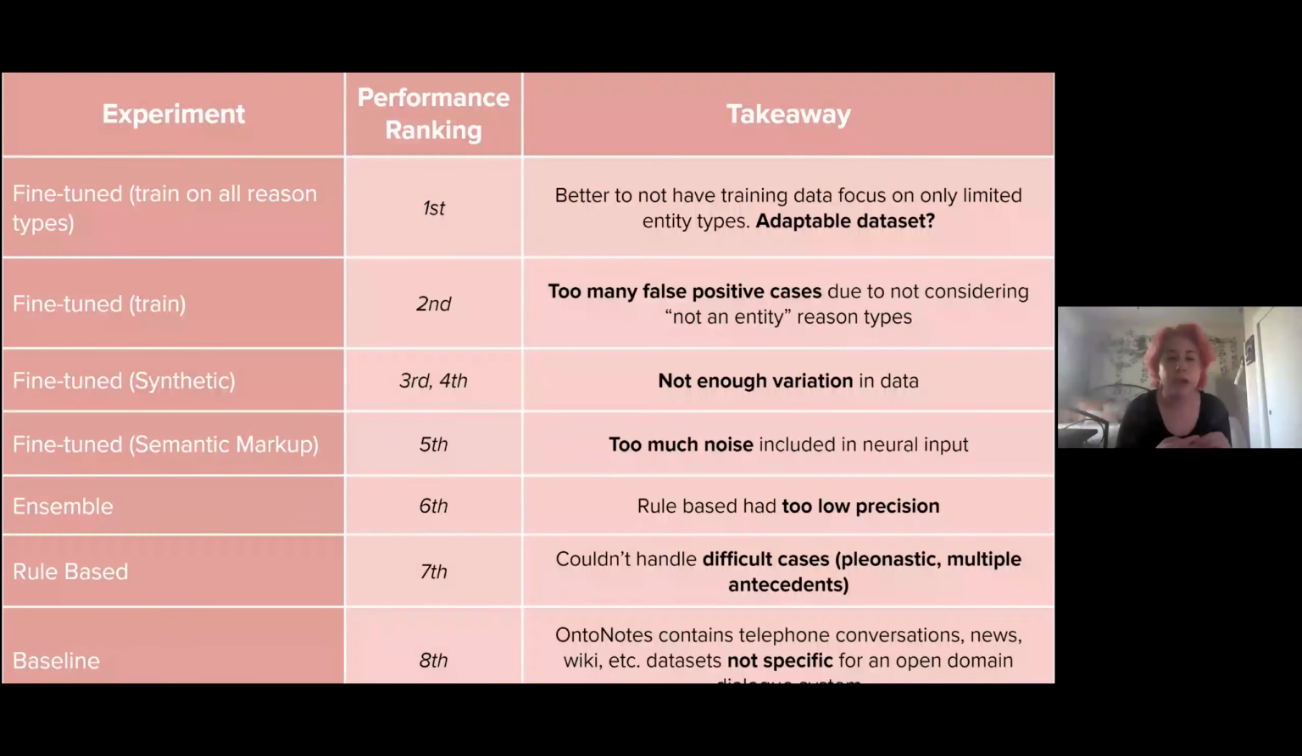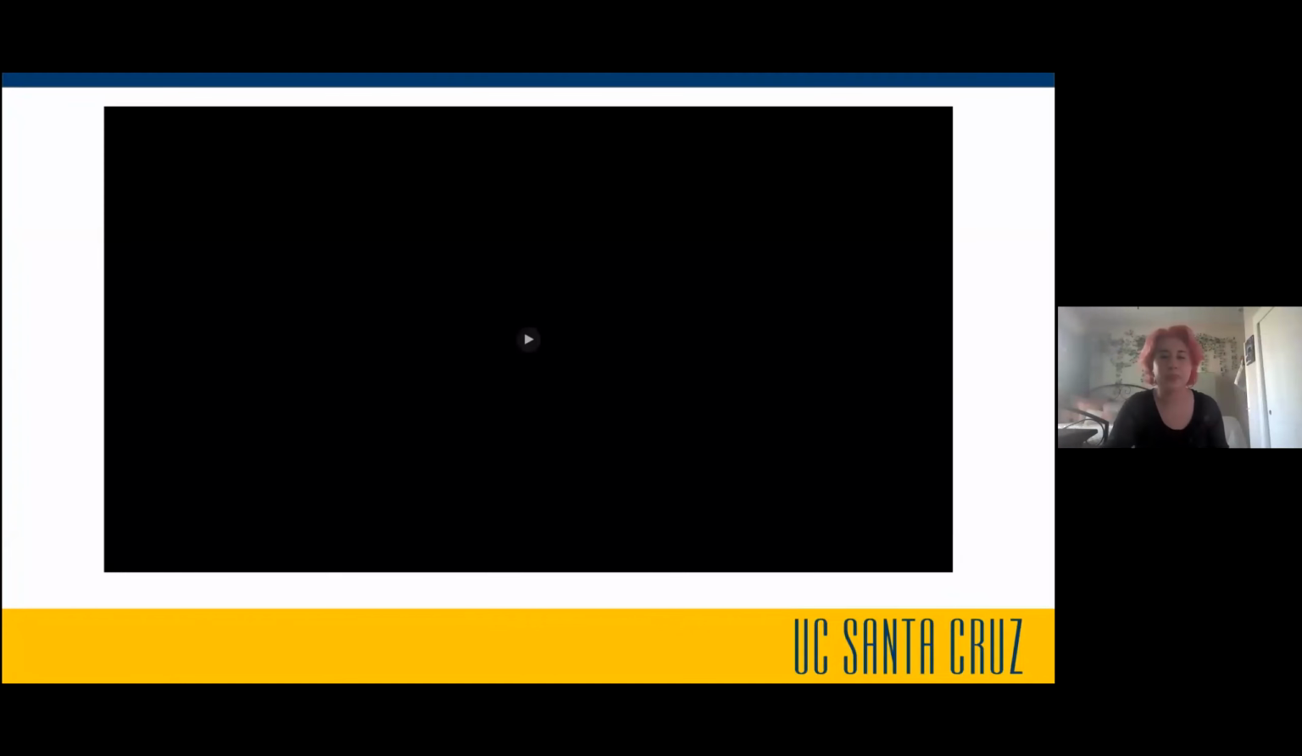And then we also have our baseline, which did the worst, and we're assuming that's because the OntoNotes data set isn't necessarily geared towards dialogue, while the rest of these were very much specific towards our user utterances and what we were working with. Next slide, we're just going to go into the demo now.